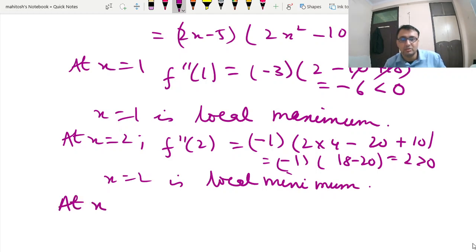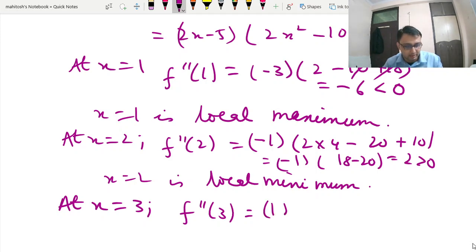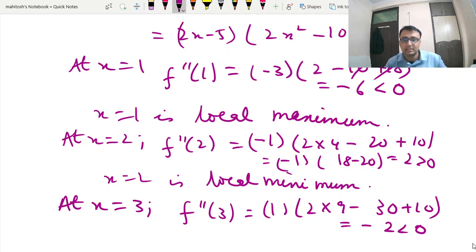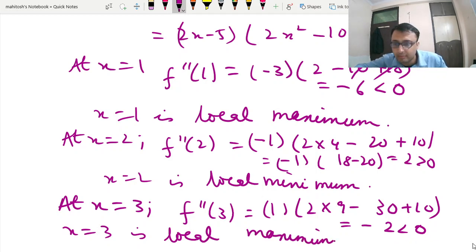At x is equal to 3, let us check f double dash 3, you can put in this equation. That is nothing but 2 into 3, 6, 6 minus 5 is your 1, times 2 into 9 minus 30 plus 10. This is nothing but your minus 2. So again at x is equal to 3 is your local maxima or local maximum.